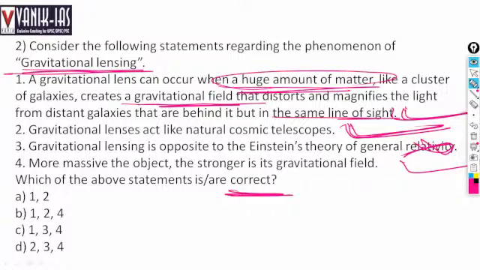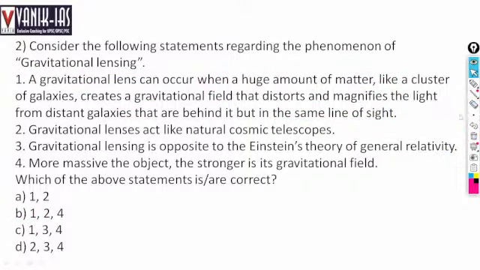Okay. Next, so options 1 to 4 will be right. They act like natural telescopes, and they are based on Einstein's theory of relativity. And this gravitational lensing is based on the idea that if the mass is more, then the gravitational field will be stronger.